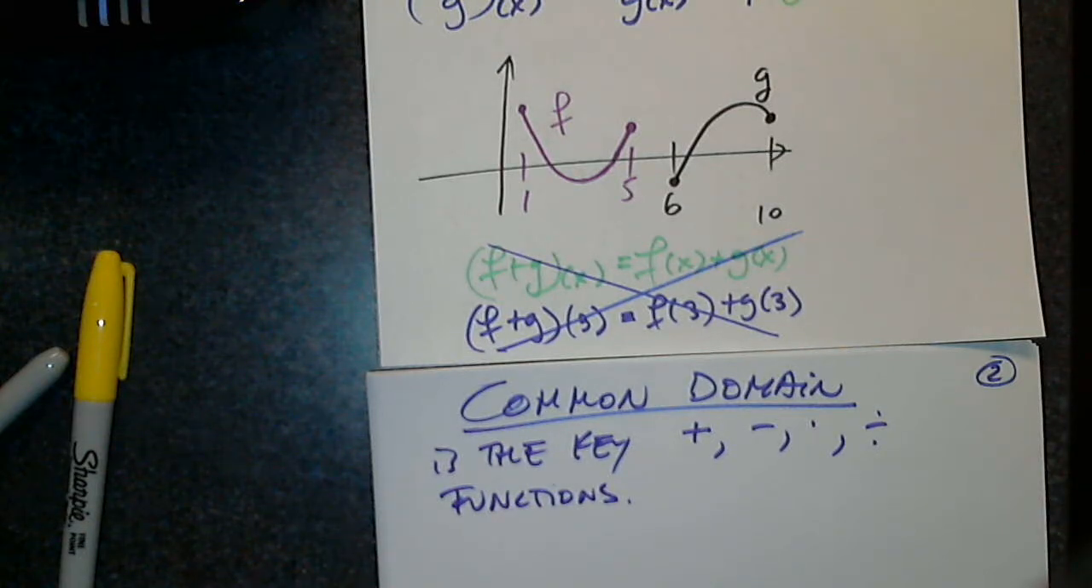So there are 4 different ways, right? 4 different ways to create a new function by adding 2 functions, subtracting, multiplying, and dividing. So let's look at an example. On page 310,